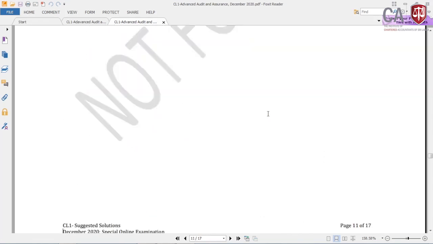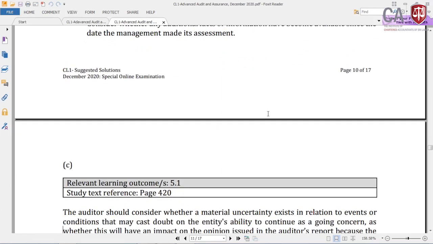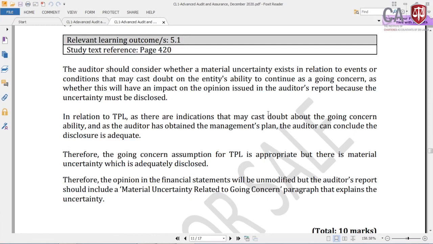And if you see part C, this is the answer given for part C. The auditor should consider whether a material uncertainty exists in relation to events or conditions that may cast doubt on the entity's ability to continue as a going concern, as whether this will have an impact on the opinion issued in the auditor's report, because the uncertainty must be disclosed.